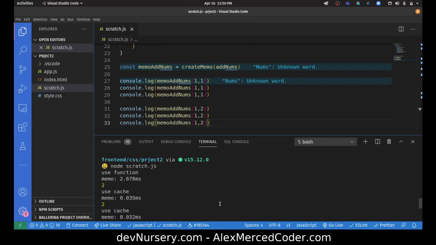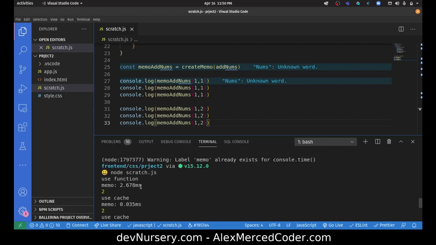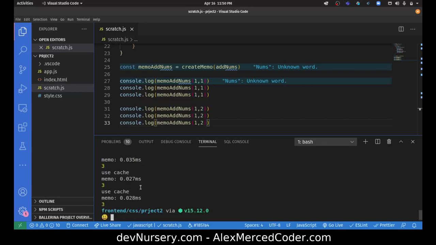Okay, so you see here, let's take a look. The first time we used the function, that took about 2.678 milliseconds. And the second two times it's just giving you the cached results, so that's a bit quicker. In this case, it uses the function, so it took 0.35 milliseconds, but the second two times it was a little bit faster. For some reason, adding 1 plus 1 takes a lot longer than adding 1 plus 2, which is interesting.